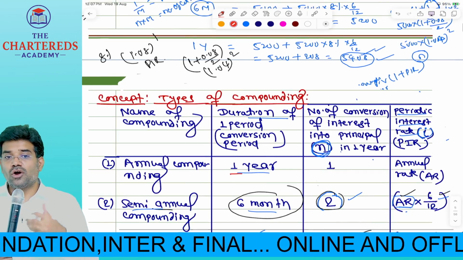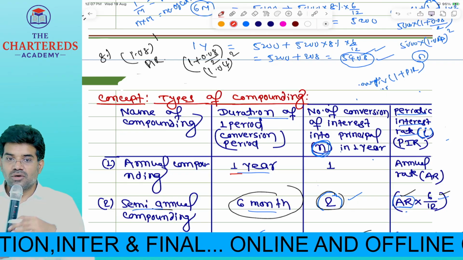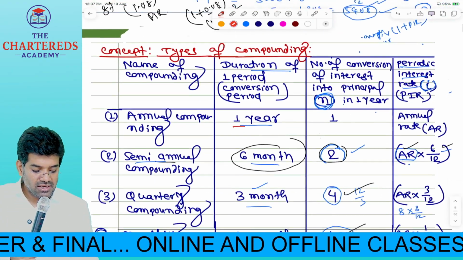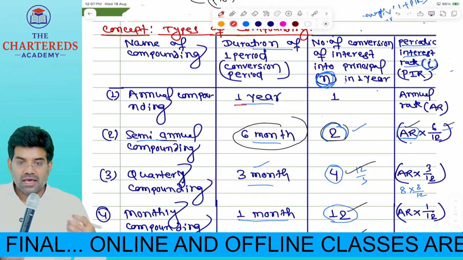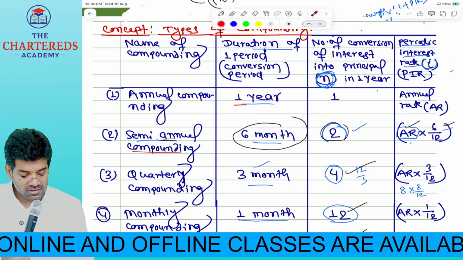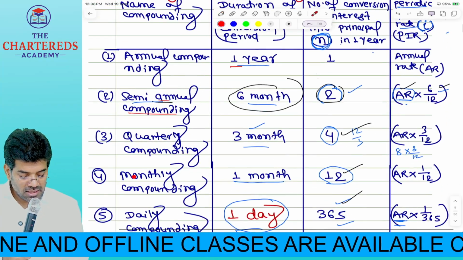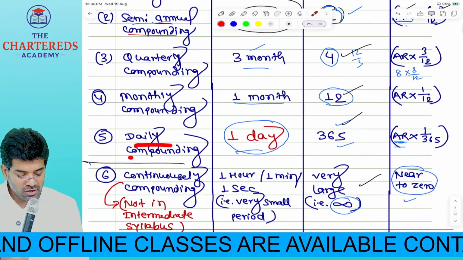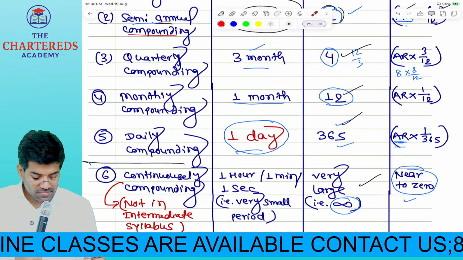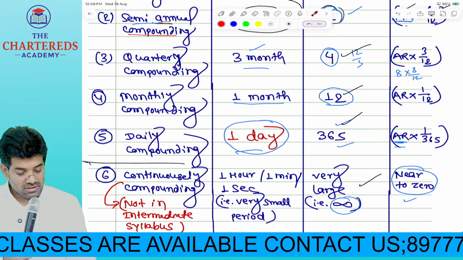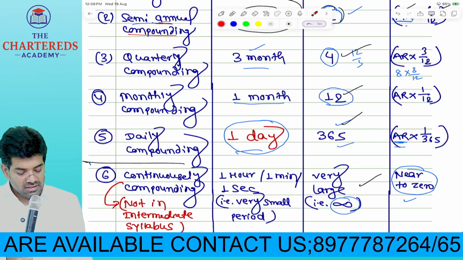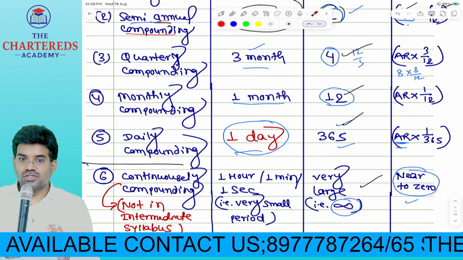Now I told you that compounding can happen more than once in a year. Compounding can be annual, semi-annual, quarterly, monthly, daily, or continuous. This continuous compounding is not applicable for you; that was in CA Intermediate. For CA Final, continuous compounding we will apply.